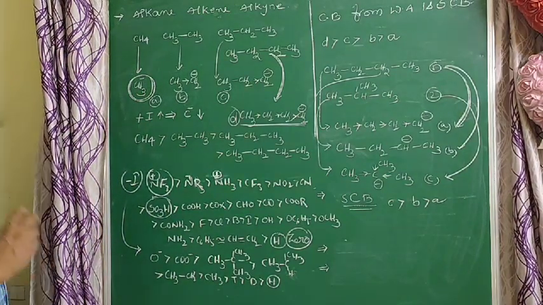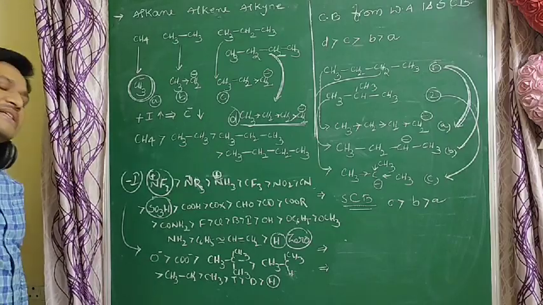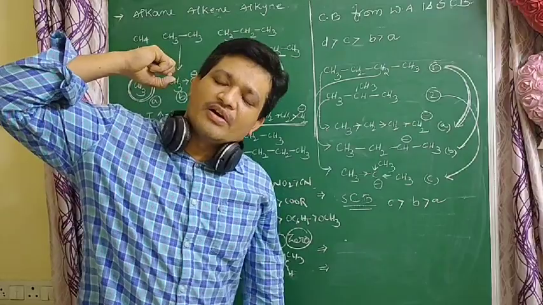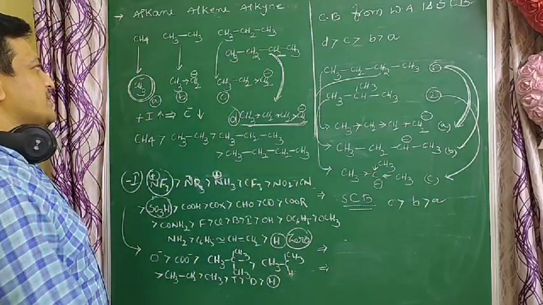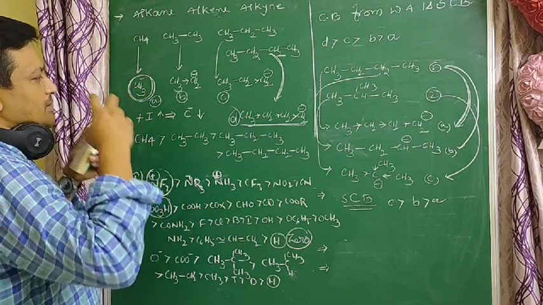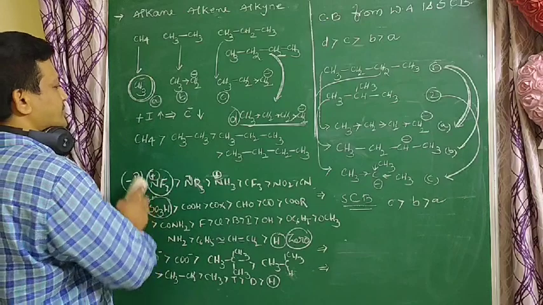So this is the acidic nature of the alkanes. Alkanes are the least acidic when compared to all the remaining organic compounds. Why? Because here plus I groups are there. Alkyl groups are nothing but plus I groups.